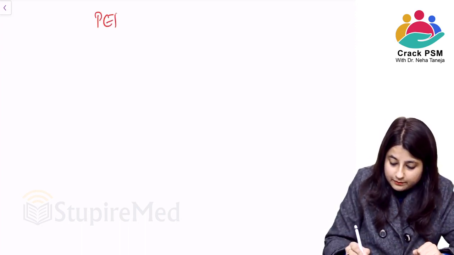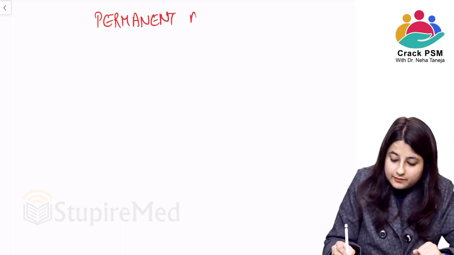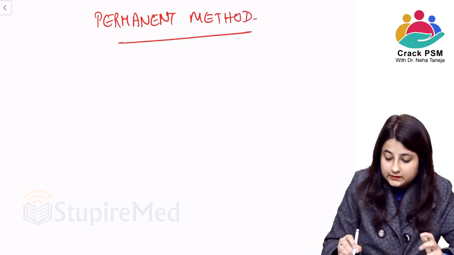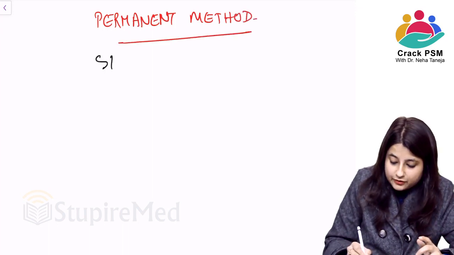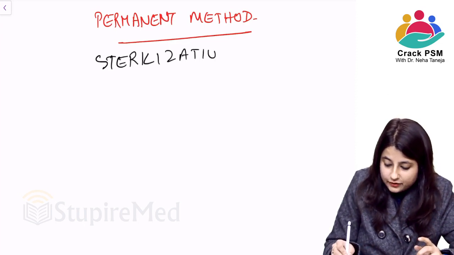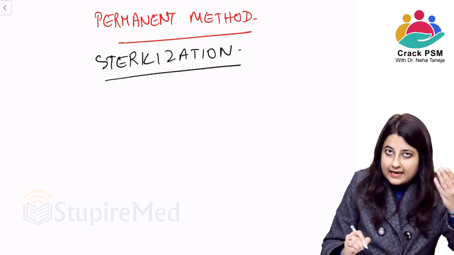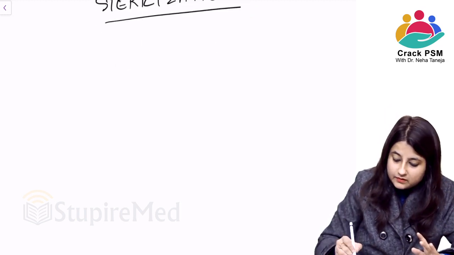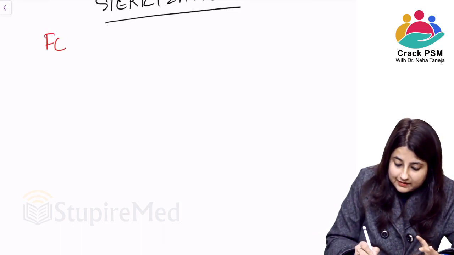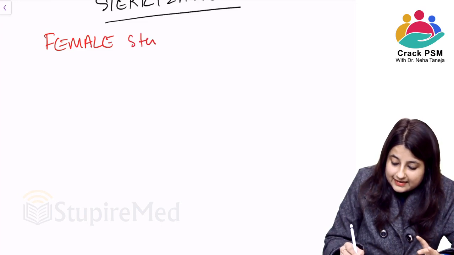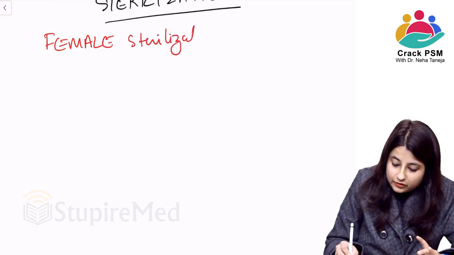So what is my topic today? Permanent method of contraception. Now what is the permanent method of contraception called? Yes, it is known as sterilization. Since it's known as sterilization, there can be male sterilization or female sterilization. So let us see what is female sterilization and what are the methods for it.